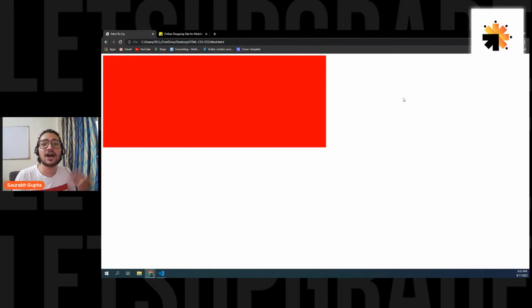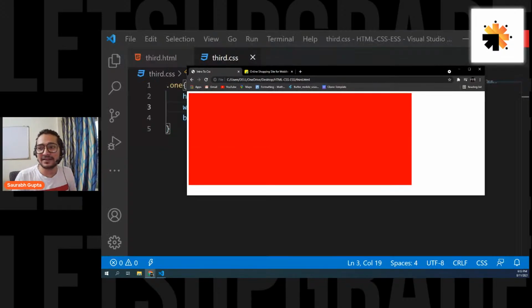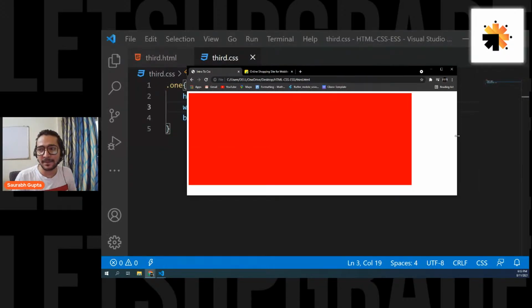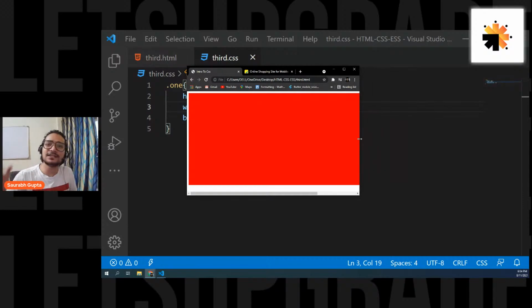That means if my screen goes less than 1000, 1000 is still 1000. If my screen is now 500, 1000 pixels is still 1000, and that's why I have a scroll bar here. I have to scroll to view the complete element. So pixels never get shorter with the screen. Is that clear? And that's why we have percentages.